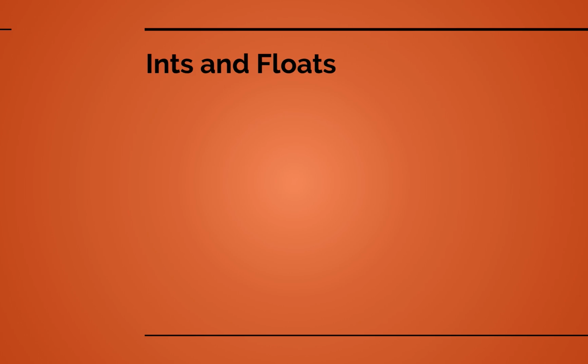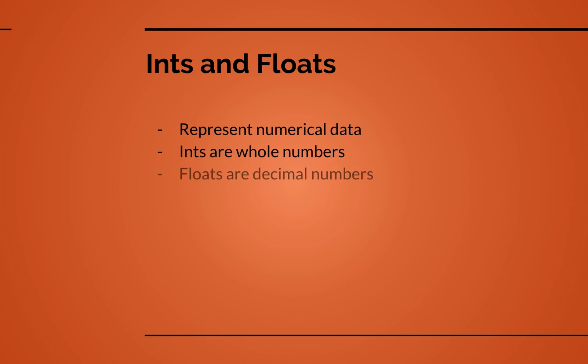Okay, next up we have ints and floats. These are both numerical data, but the difference between them is that integers are whole numbers, whereas floats are decimal numbers. Now this becomes interesting in Python, where we're not specifically assigning a type, because if we assign, let's say, the value of 1 to a variable, then that will take on an integer type. But if we did 1.0, then it takes on a float type. And so it can be beneficial to explicitly assign a type sometimes. Otherwise, we just let the compiler sort that out for us.